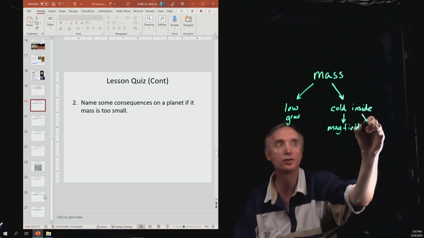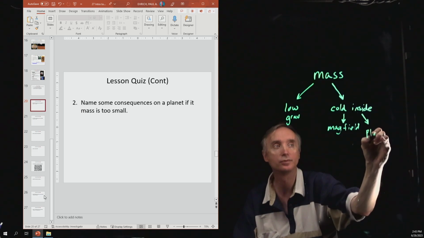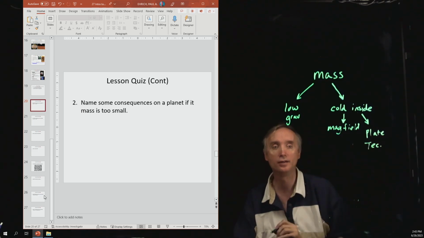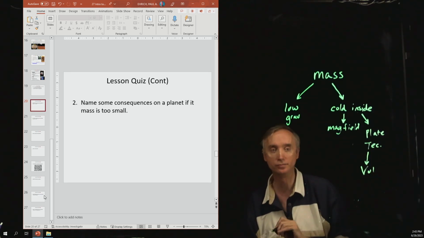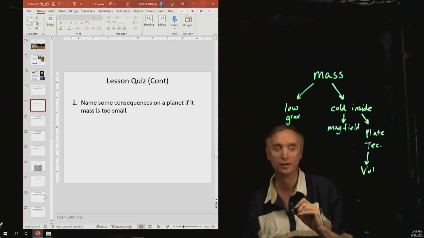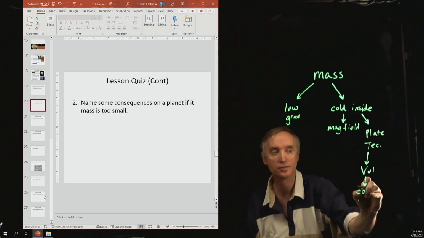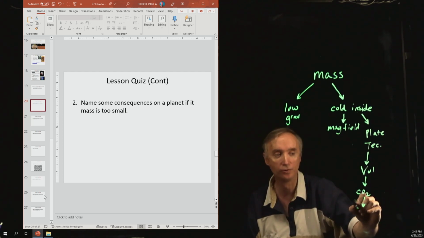And then it also loses what? Plate tectonics. Okay, and then if it loses its plate tectonics, what does that do? Okay, then now you're going to have less volcanism, so less volcanoes. If you have less volcanoes, then that means you can have less CO2. If you have less CO2, then that means it's going to be colder.